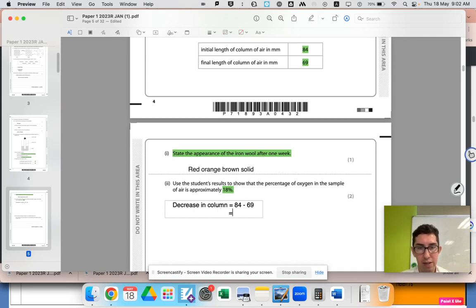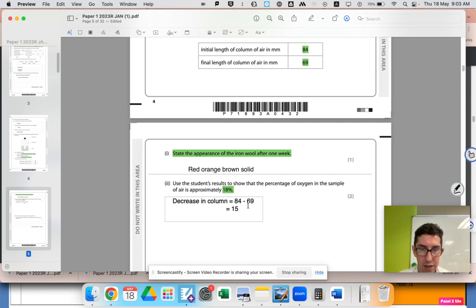So any decrease is basically the millimeters of oxygen in it. That's going to be 11 plus 4, so it's gone down by 15. And then we need to work out how much 15 is as a percentage of the total volume to give us the percentage of oxygen.